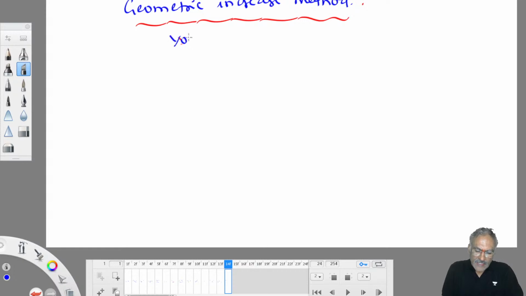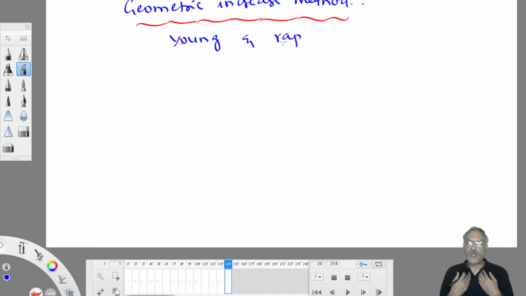Young communities, youngsters, their growth is very fast, isn't it? Old person like me, I lost my job. I lose my jobs very frequently because people say, sir, you are very old, you don't have energy, you can't teach properly. Youngsters are shouting in the class, they are cracking jokes, they are teaching in Hindi. I can't speak Hindi properly. So I am finding it difficult to survive in the education industry because I have become old.